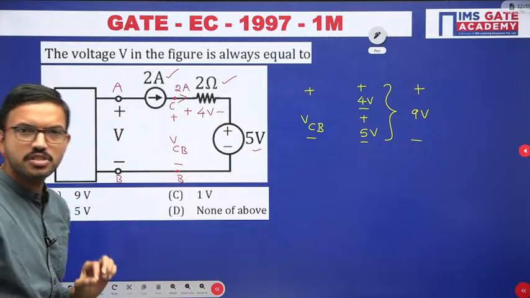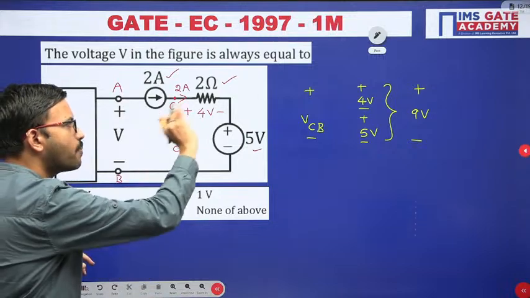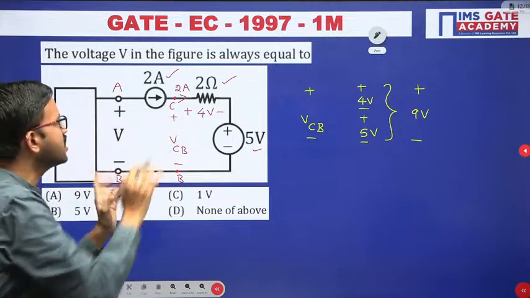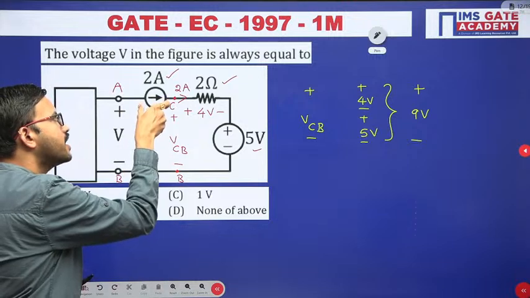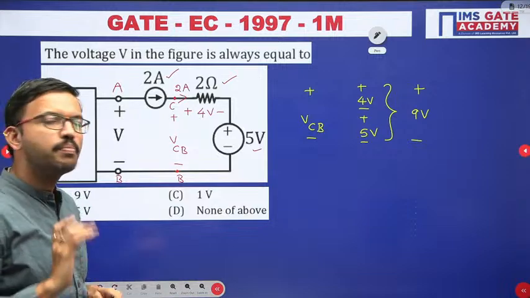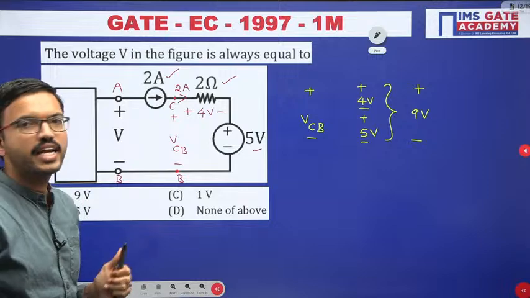But here the most interesting and important thing is that whatever I have applied with KVL here, most of the students have applied the same thing, but most of the students forgot one thing: they haven't considered the voltage across this particular current source. Because of that, they get 9 volts, which is there in option A. But 9 volt is not the correct one.